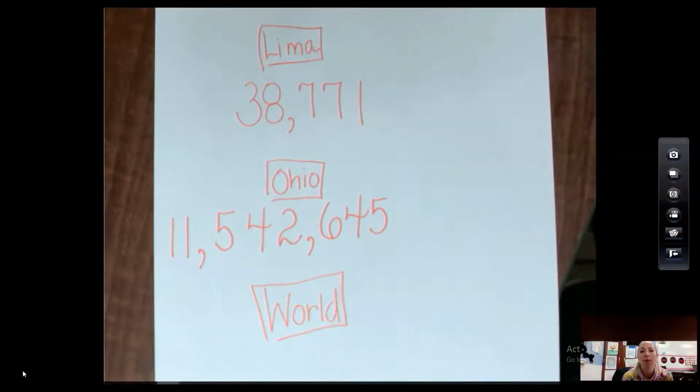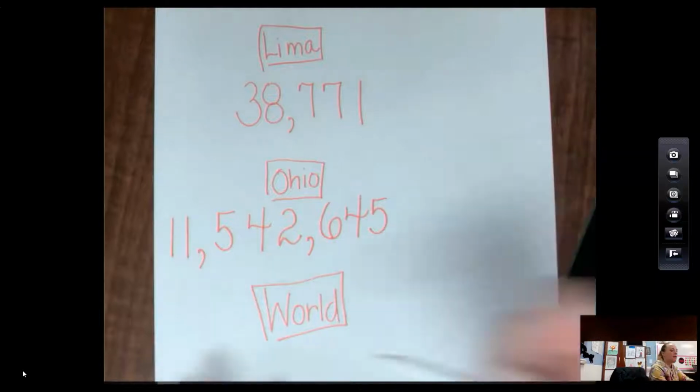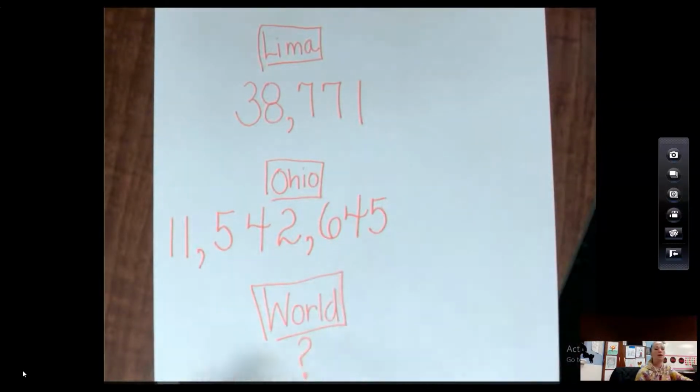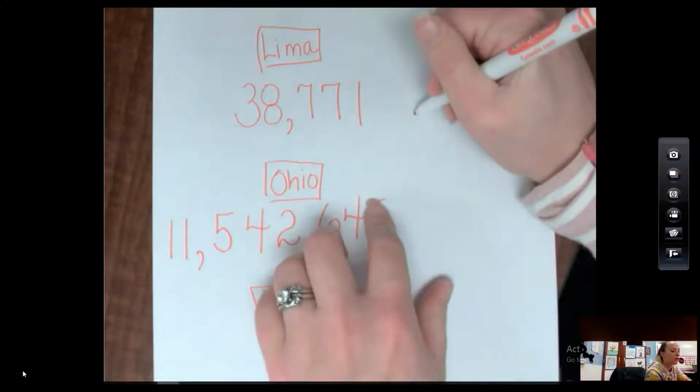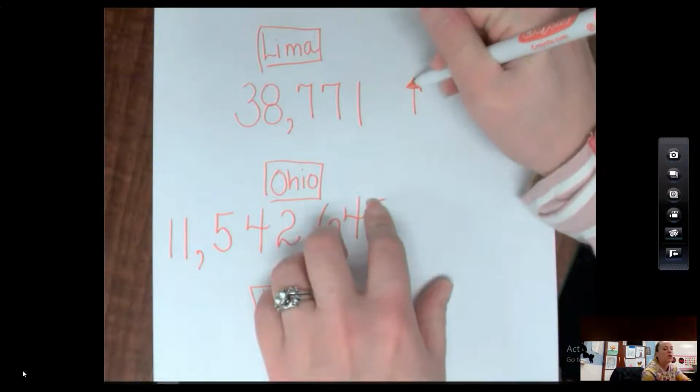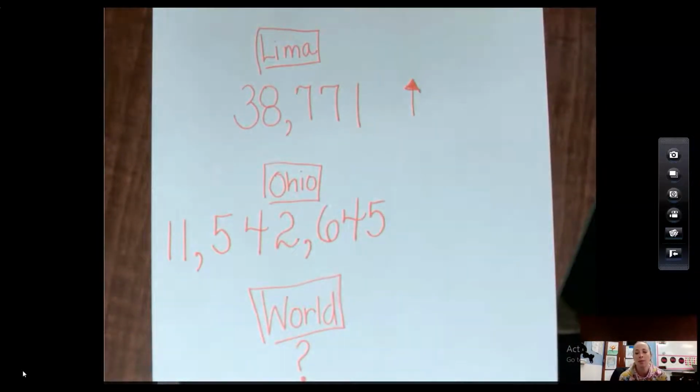So in Lima, our population is 38,771. In Ohio, our population is 11,542,645. Tonight, go home and find about how many people live in the whole world. So remember, population is how many people live in a certain place. So today we're going to be talking about large cities that have over this amount of population. We're talking about cities that have millions of people who live there, specifically New York City.